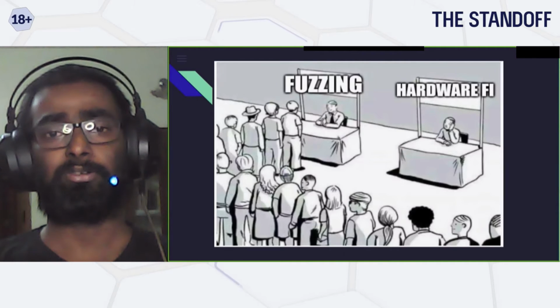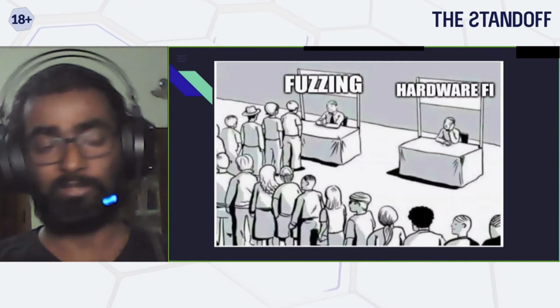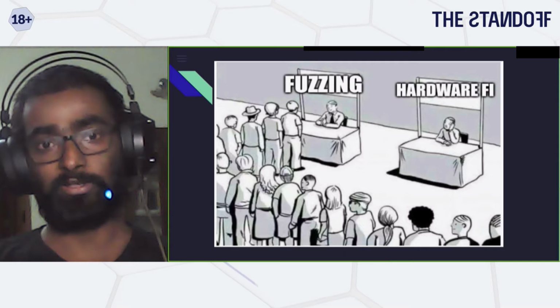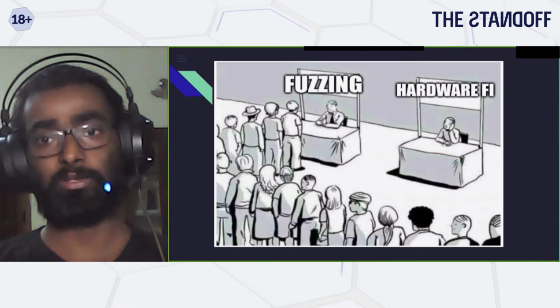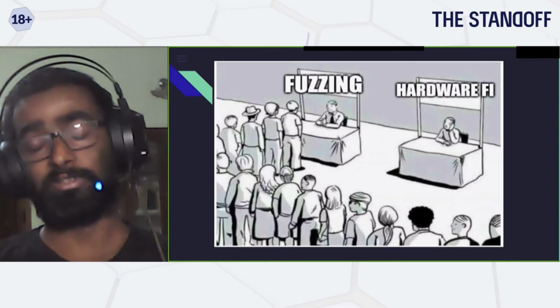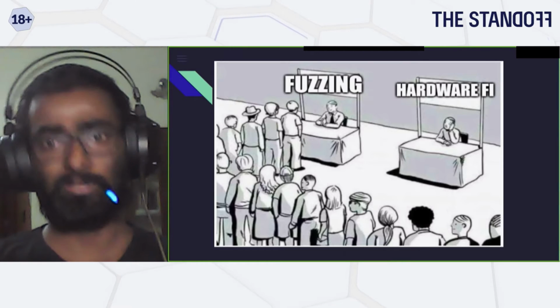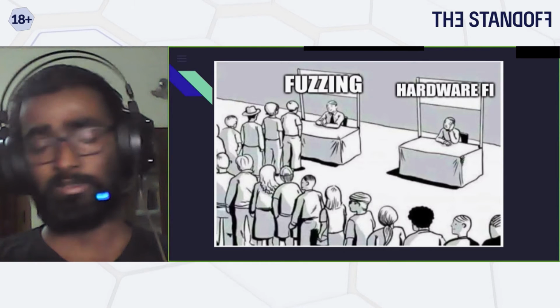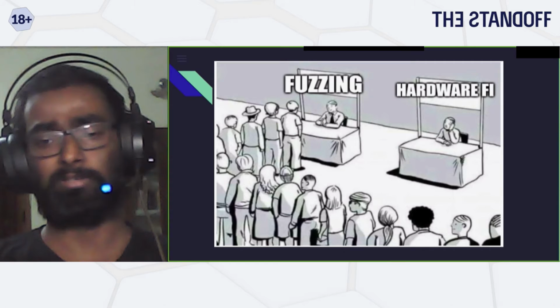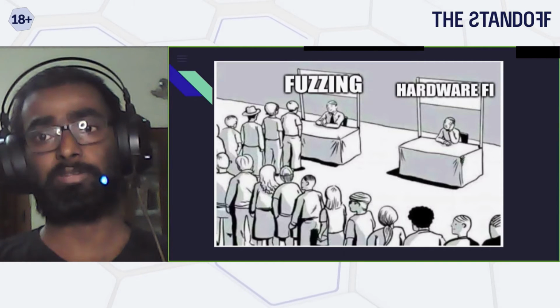Yeah. So again, there are very few people who are working on hardware fault injection. Even the companies which are working on hardware fault injection are very, very few. But if you look at fuzzing, I think everybody is working on fuzzing the browser, fuzzing Microsoft Office, and basically all the network interfaces. But no one has actually looked into the hardware.